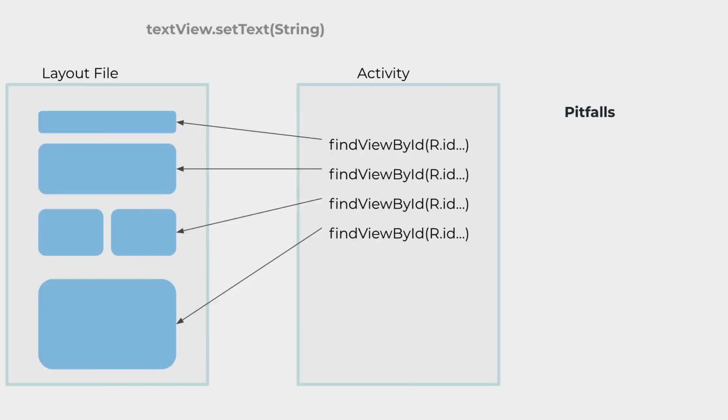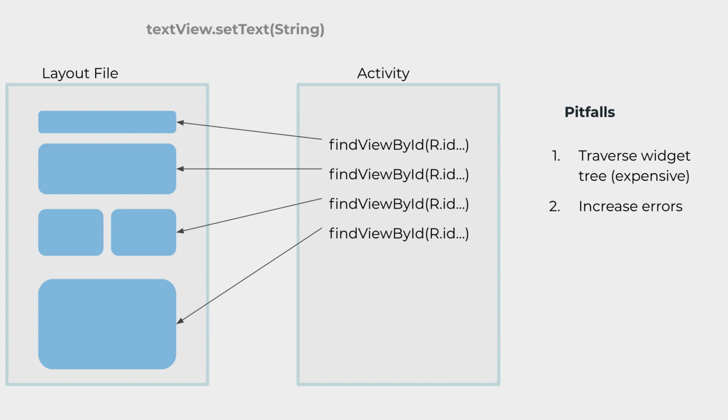So one of the things that you also have to remember is that in order for you to change, let's say, a text view, you would have to use getters and setters. That means you have to say text view set text to a string or a button dot on click and so forth, right? So you actually have to manually change the state of the views. First of all, you have to traverse the widget tree, which is very expensive. It takes a lot of computing power. And also it increases errors.